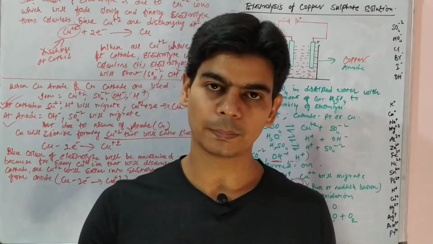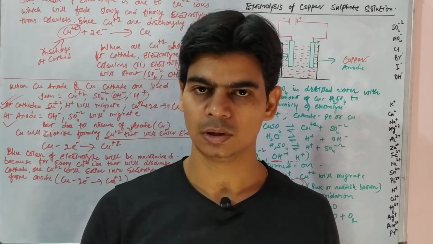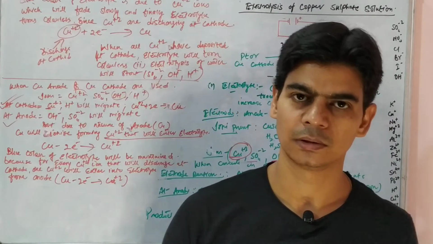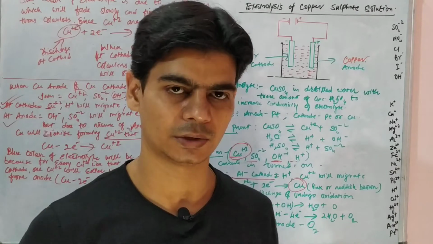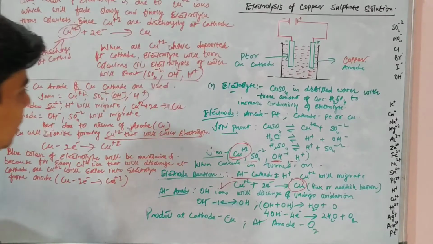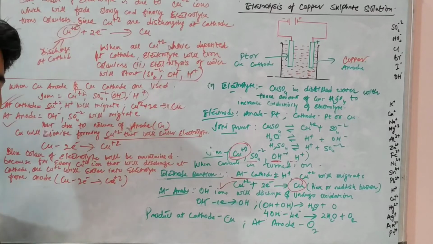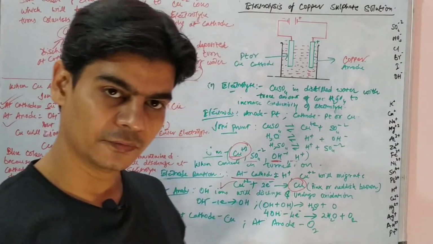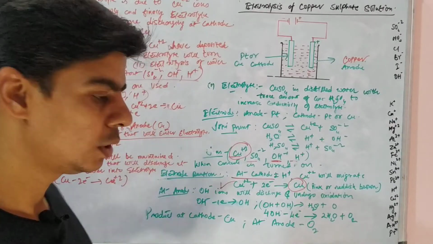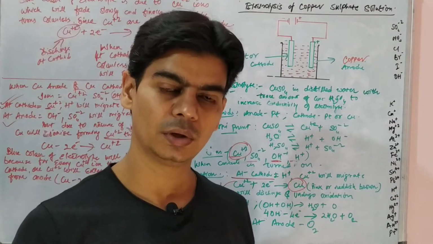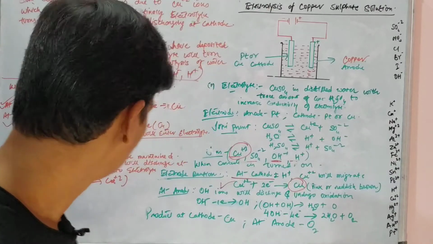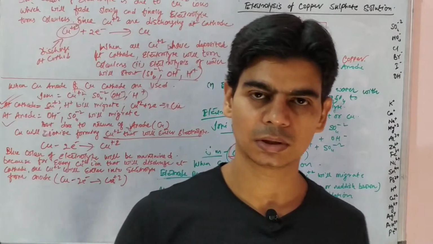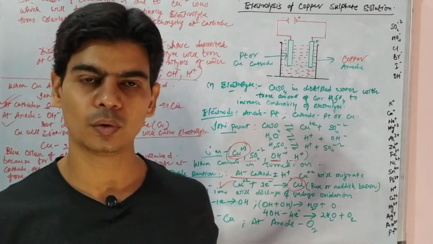And since copper has a high tendency to lose electrons, copper will enter into the electrolyte in the form of copper ions, which will maintain the blue color of the electrolyte. So for every copper ion that is migrating to the cathode and getting discharged there to form copper metal, one copper ion is entering into the electrolyte from the anode, right?